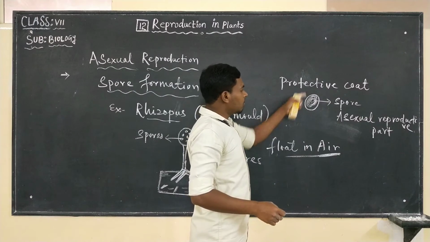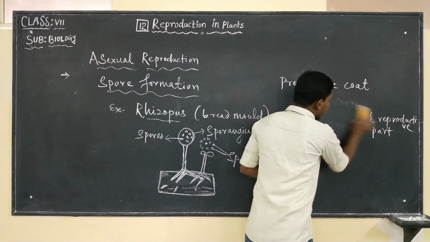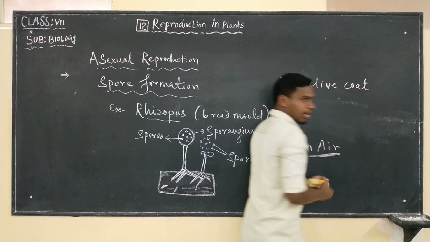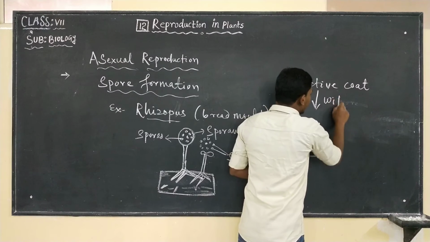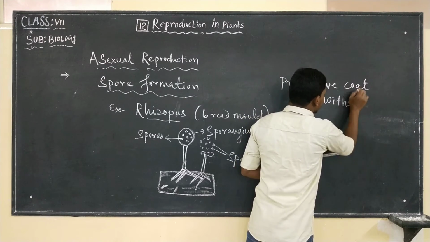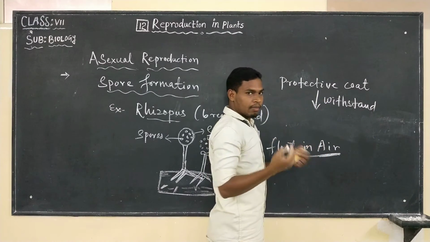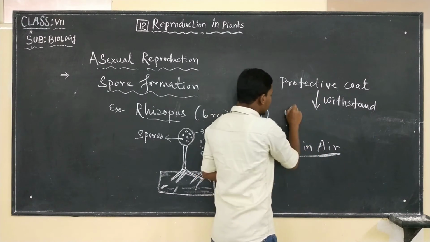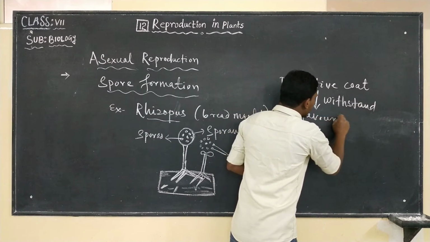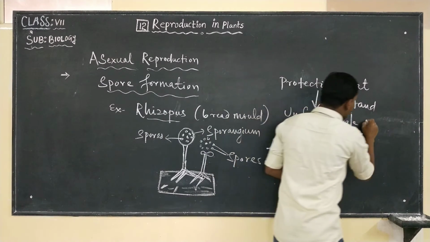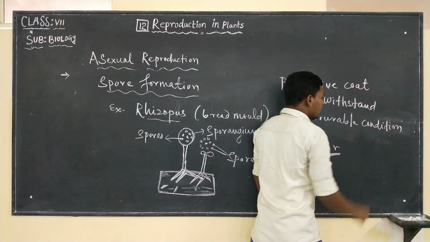These spores will have what? Protective coat, so that they can withstand, or tolerate, unfavorable environmental conditions.